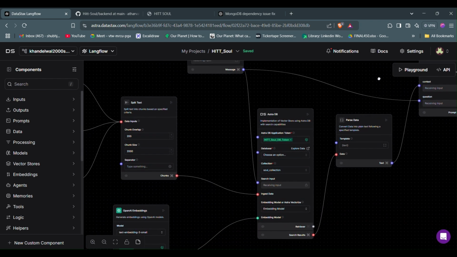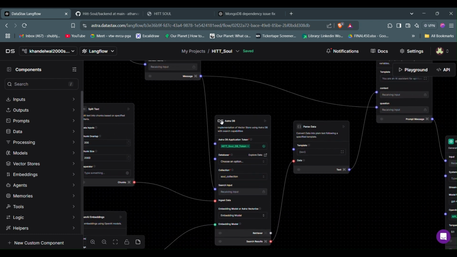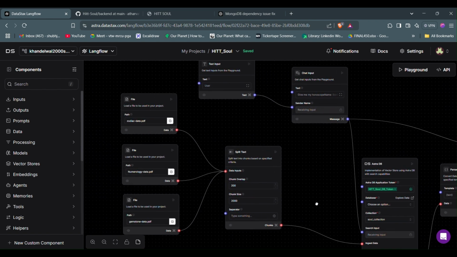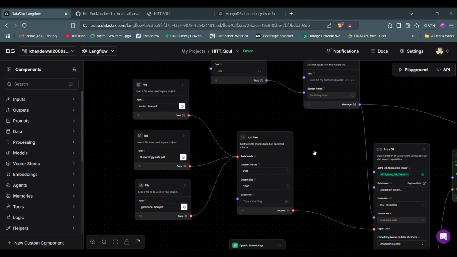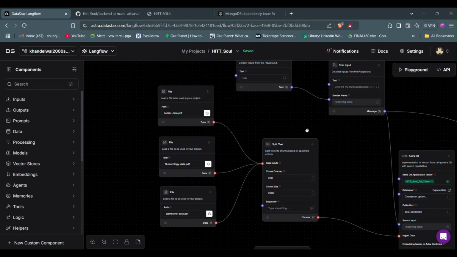Let's understand this. So first of all, we'll take the DataStax AstraDB, which is a vector database, and we will connect our data sets on top of which we want to check or get the data against what the user has asked. So for that, we have three files. One is gemstone data, one is numerology data, and the third one is zodiac data.pdf.